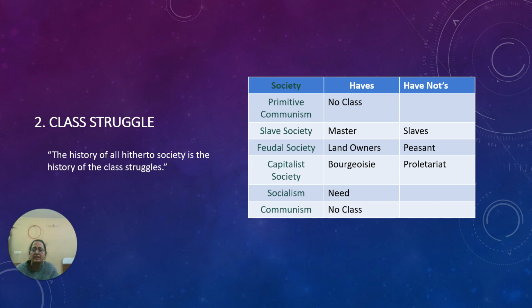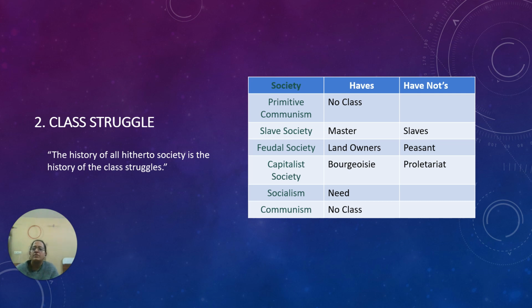After that rise the classes, and he divided every kind of society into two classes: one who owns the means of resources, and the other who doesn't own any means of resources. They just have to work under those who own these resources. This relationship is exploitative in nature.